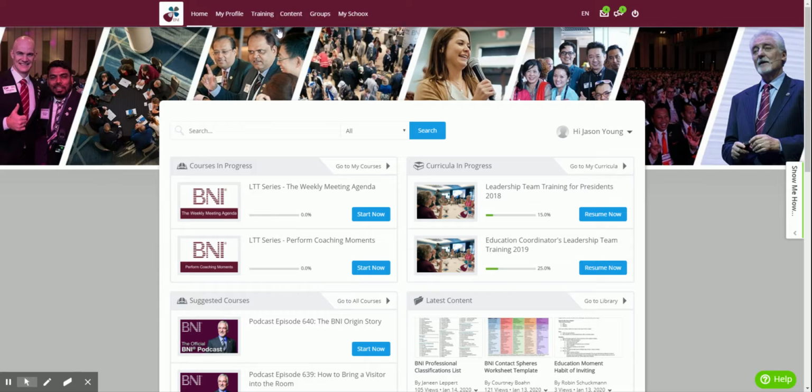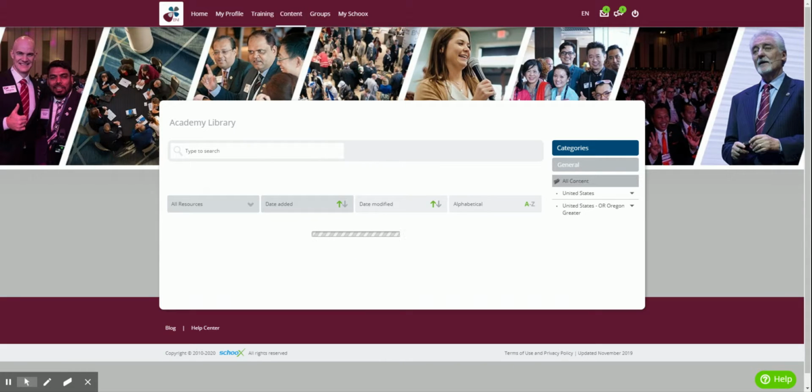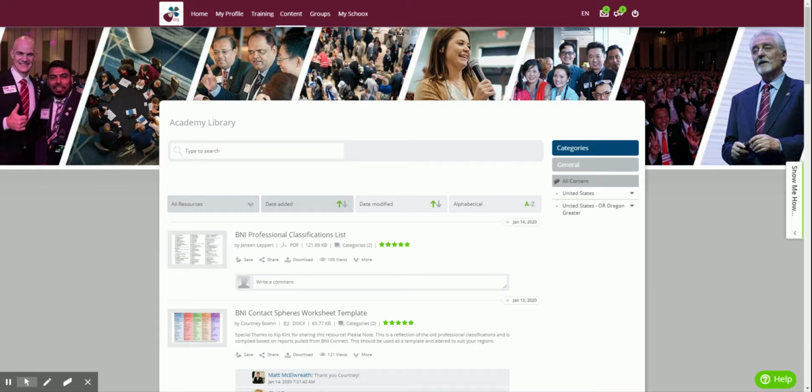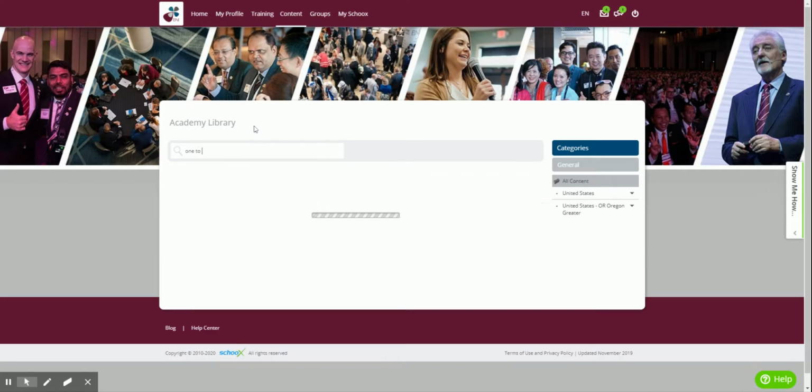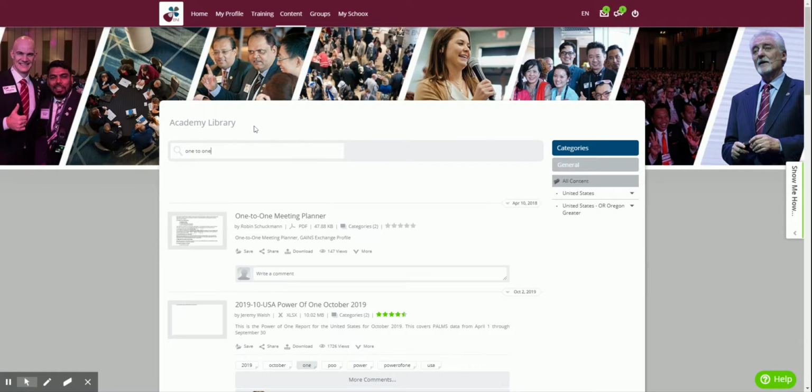If you go to content up here on the menu bar, it's really easy. You can just come to this search area here and click that. And then if I type in 1-to-1, right here at the top, it pops up the one-to-one meeting planner. And you can see here, it's going to be in a PDF format, which is good because it gives you the information, but it's not one that you can fill out. I'm going to show you how to get a copy that you can fill out in a second.